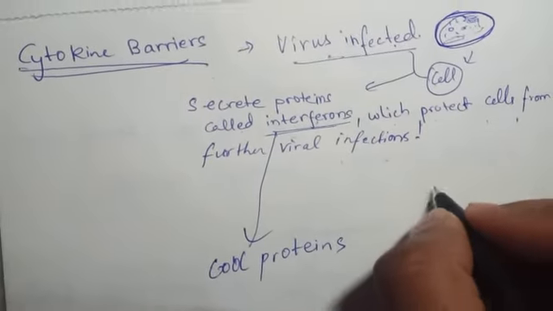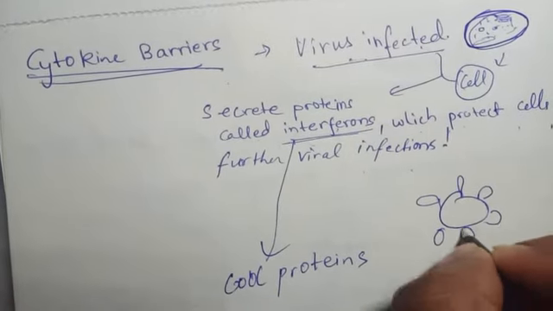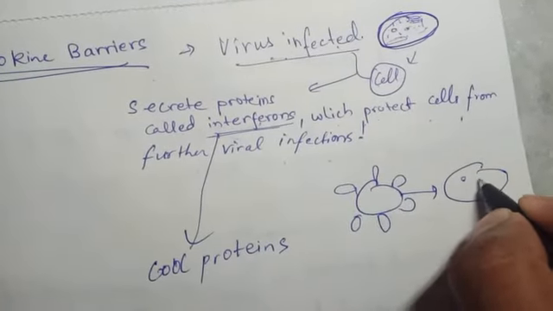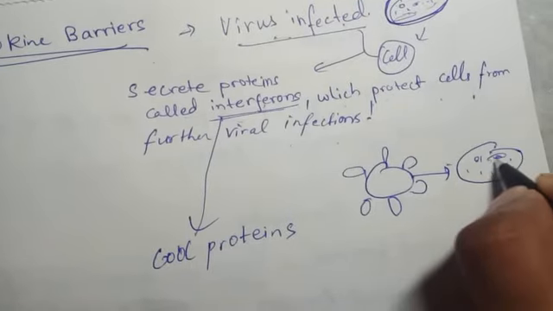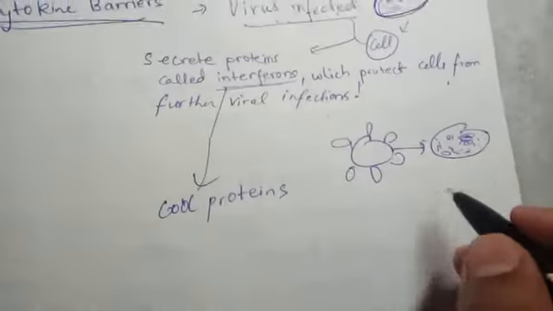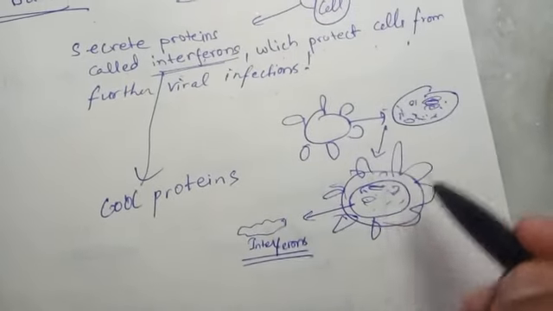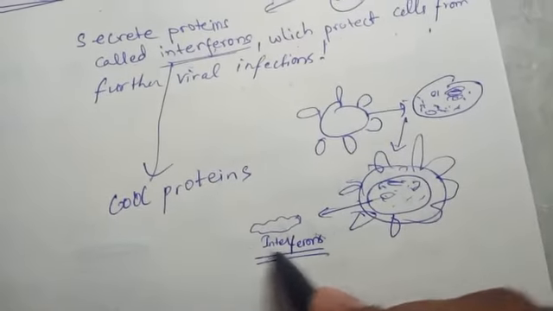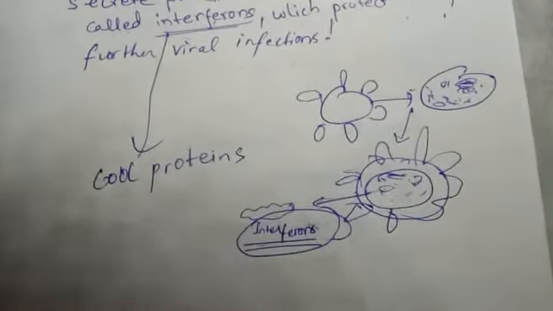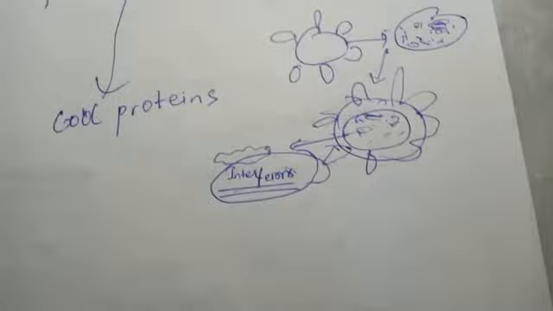Now just imagine that this is a virus and it attacks a cell. The cell has all the things which it contains. Now when they bind together, they release proteins, interferons. They are basically your temporary vaccine, or not exactly a vaccine. It's going to be a temporary immunity to fight against the virus.